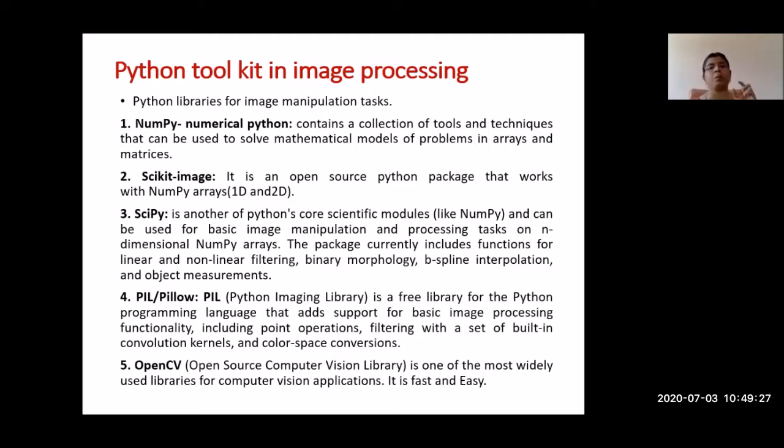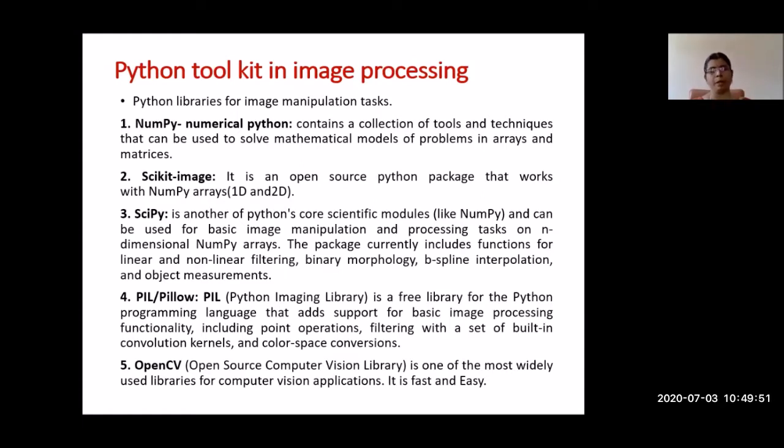It works for a 1D and a 2D array of matrix. Okay. Then SciPy. This is also a supporting tool of NumPy only. This is also open source. Here we can do manipulation for n-dimensional arrays. So in the NumPy, you can do 1-dimensional or 2-dimensional functions of the matrix, and this SciPy supports the n-dimensional array.